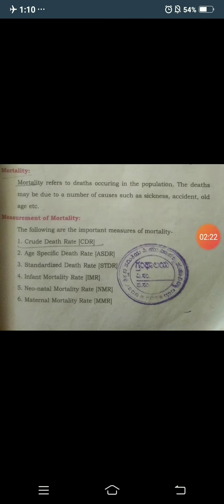The very important concept is called mortality. Guys, we already know that fertility is related to birth rate, but here comes mortality, which is related to the death rate. Mortality refers to deaths occurring in the population.